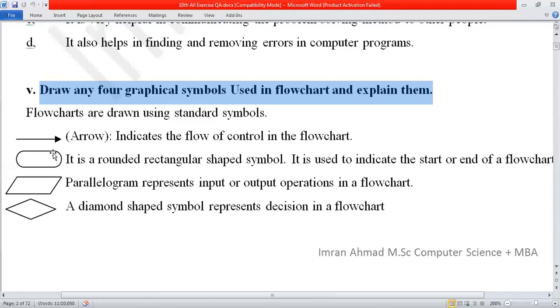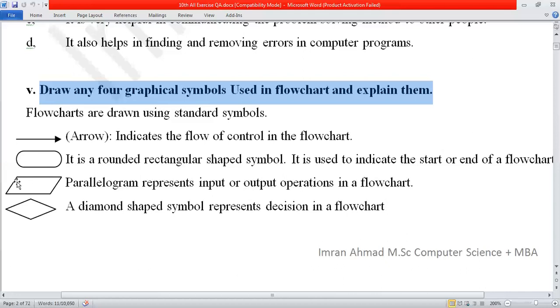In this exercise, in the long question, these are present. So keep in mind, this symbol is used to start a flow chart. And also when the flow chart ends, I also use this symbol.